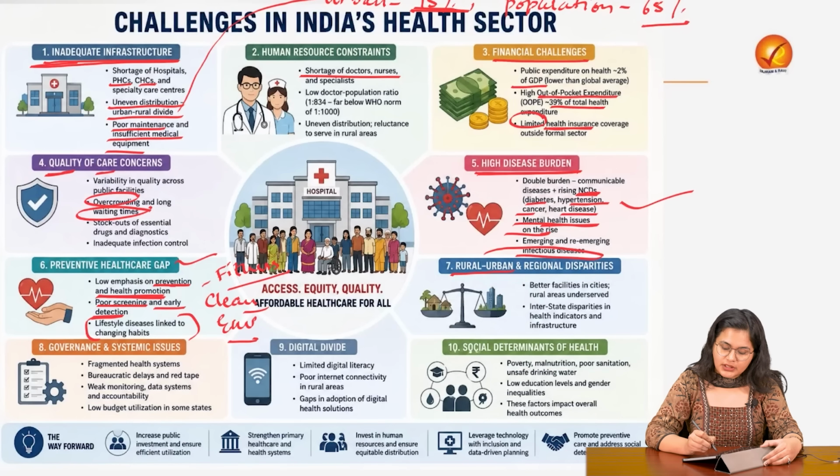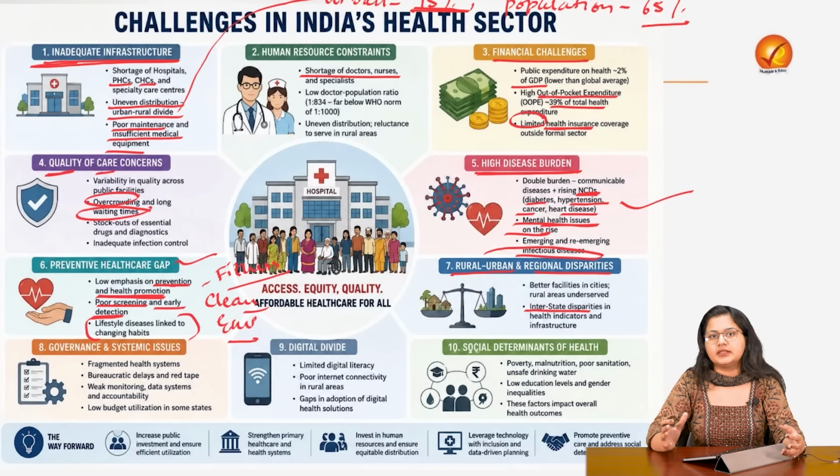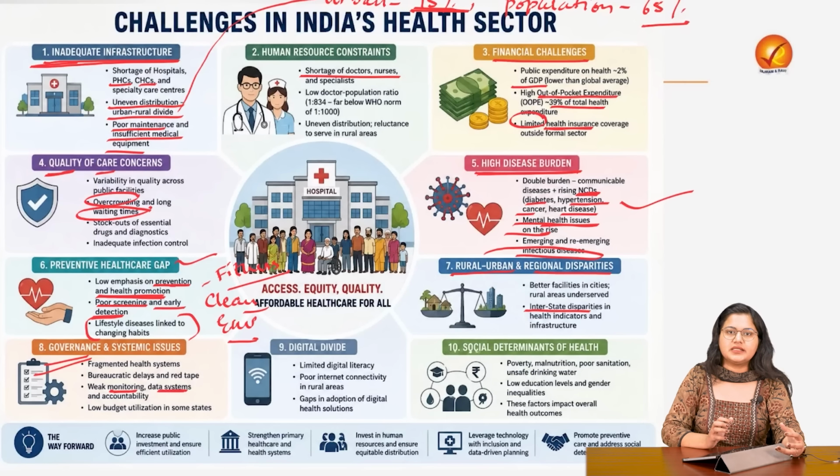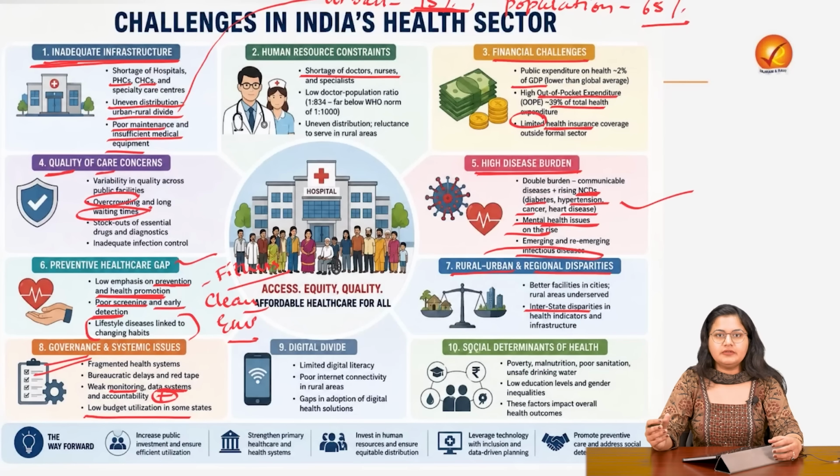Then coming to the rural, urban and the regional disparities. So even within the states, there are states with very high advanced healthcare facilities, while there are others which still remain very lagging on this front. Coming to the governance issues, there is weak monitoring, the data systems are not robust, and the accountability is yet to be set up. This, accompanied with the budget allocation, which is already low, and even out of that budget, the allocation is not properly utilized. This is the systemic issue we have.